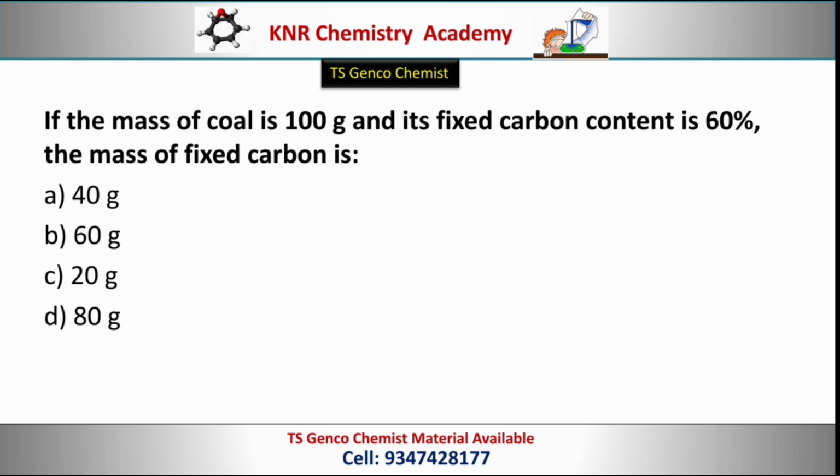Next question. If the mass of coal is 100 grams and its fixed carbon content is 60%, the mass of fixed carbon is? Options: 40 grams, 60 grams, 20 grams, 80 grams. Correct option, option B, 60 grams.